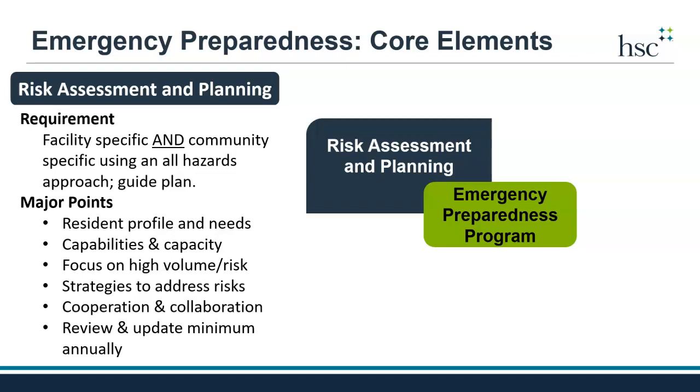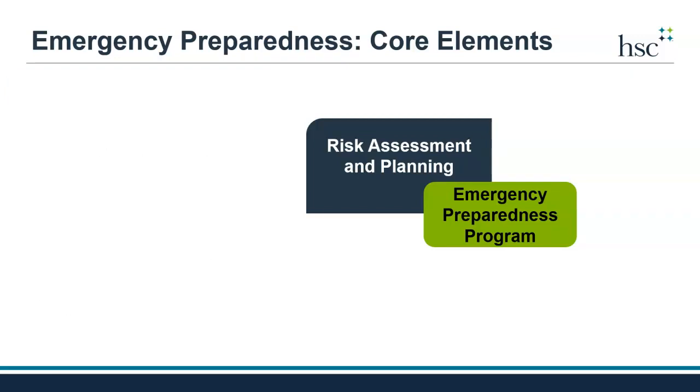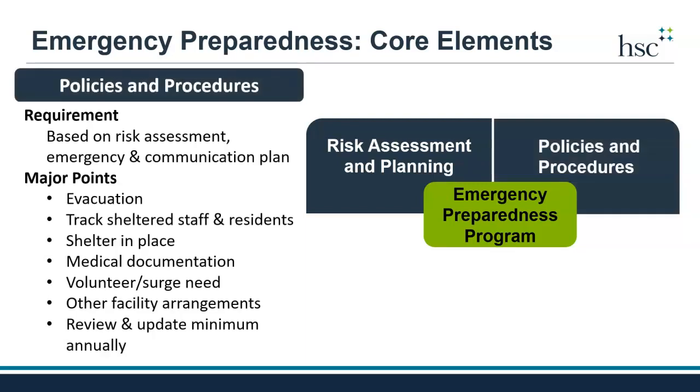The emergency plan must include strategies to address the risks and priority emergencies identified from the risk assessment. The plan must also address how nursing homes will cooperate and collaborate with state and local emergency preparedness officials. Both the risk assessment and the emergency plan must be reviewed and updated at least once a year. The next element of the emergency preparedness program includes developing detailed policies and procedures. These policies and procedures must be based on the risk assessment, the emergency preparedness plan, and the communication plan. We will discuss the communication plan next.